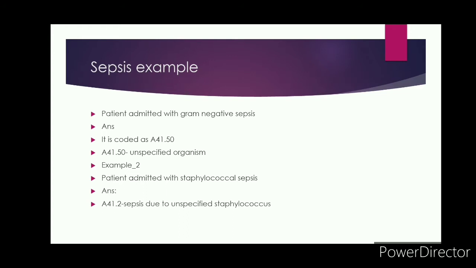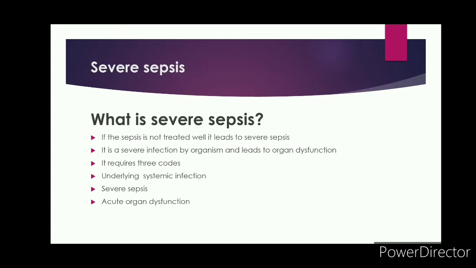So, let us move on to the next topic, severe sepsis. What is severe sepsis? If sepsis is not treated well, it leads to severe sepsis. It is a severe infection by an organism and leads to organ dysfunction. For severe sepsis, we require three codes. The first code is for the underlying systemic infection, that is A41.9, and the second code is for severe sepsis. The third code is for acute organ dysfunction.